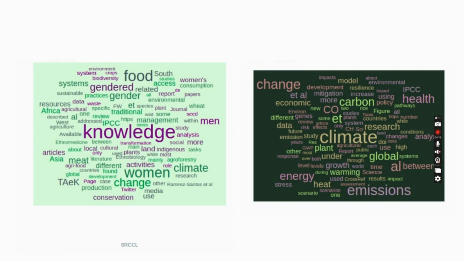So from the word cloud, we have got few instances of these terms, but more information can be gathered if we come up with better solutions and text mining tools. Thank you so much, everyone.